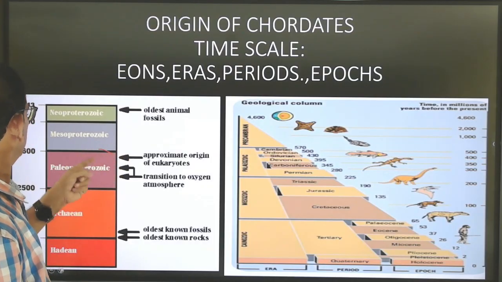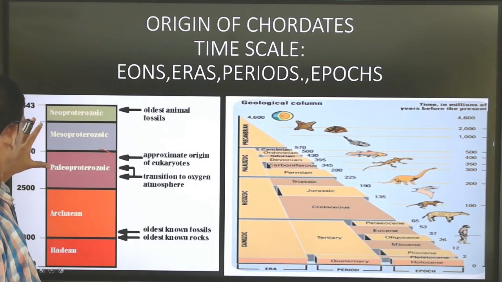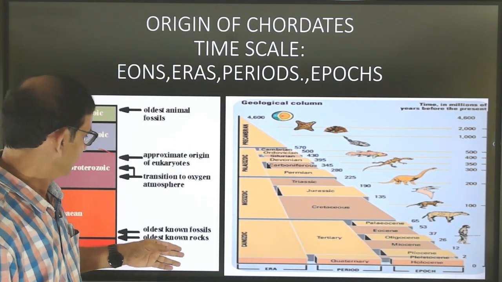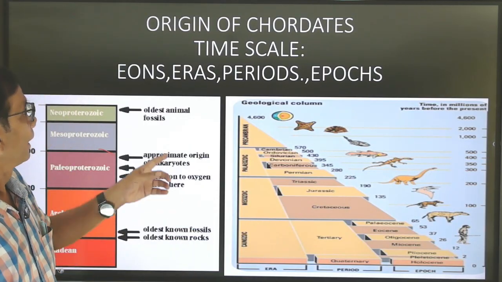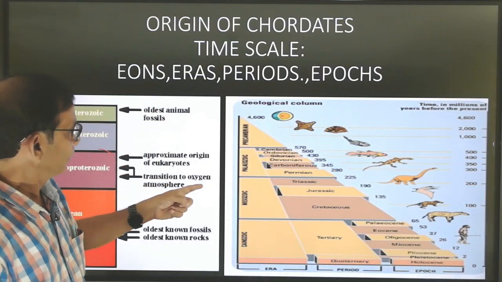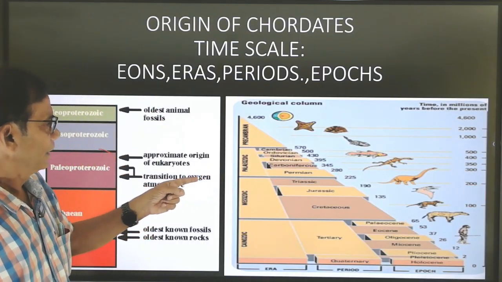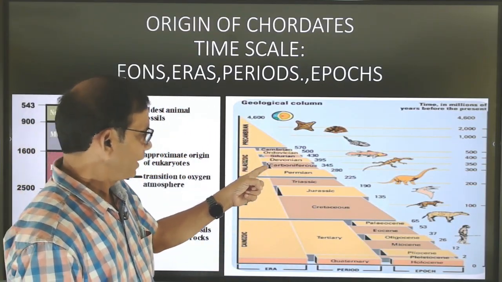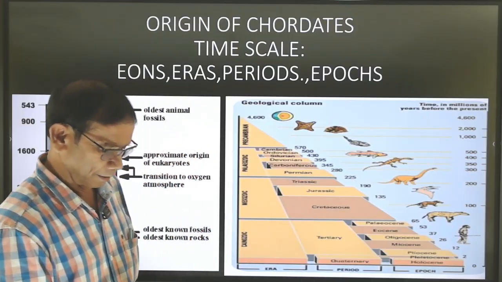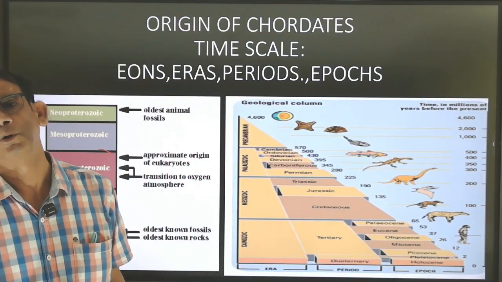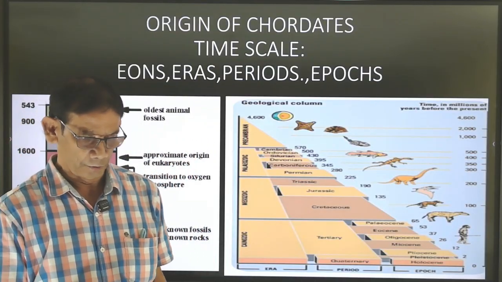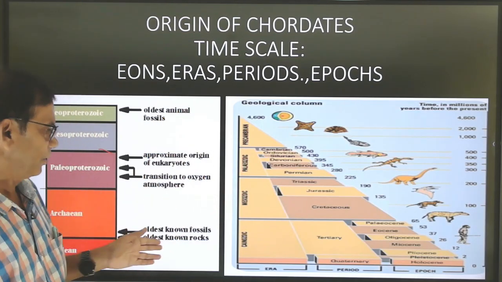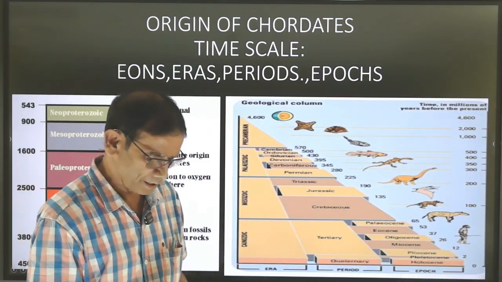And of this Proterozoic again divided into eras, of which the Paleozoic era, in the Cambrian period, the first chordates evolved. So actually the geological time scale is divided first into eon, then era, then period, and epoch.